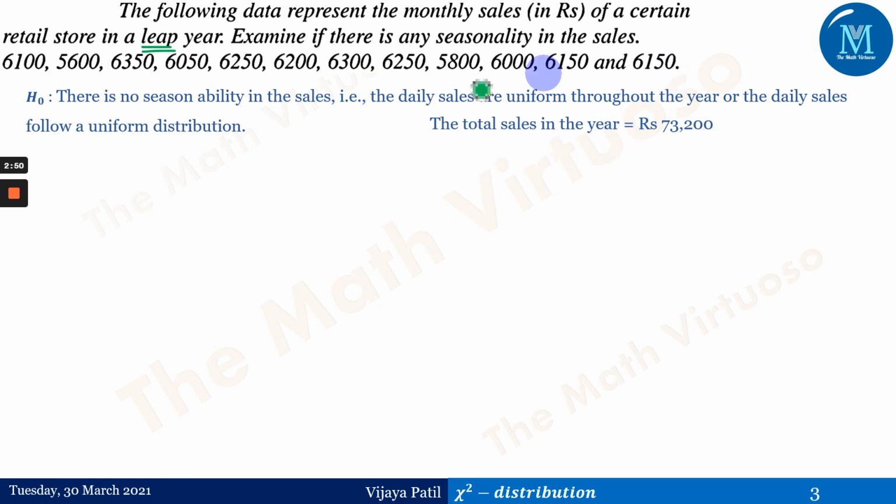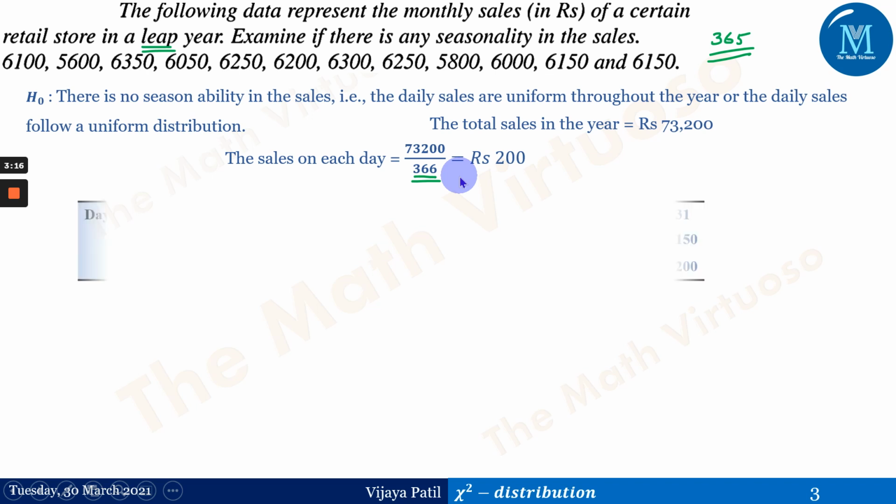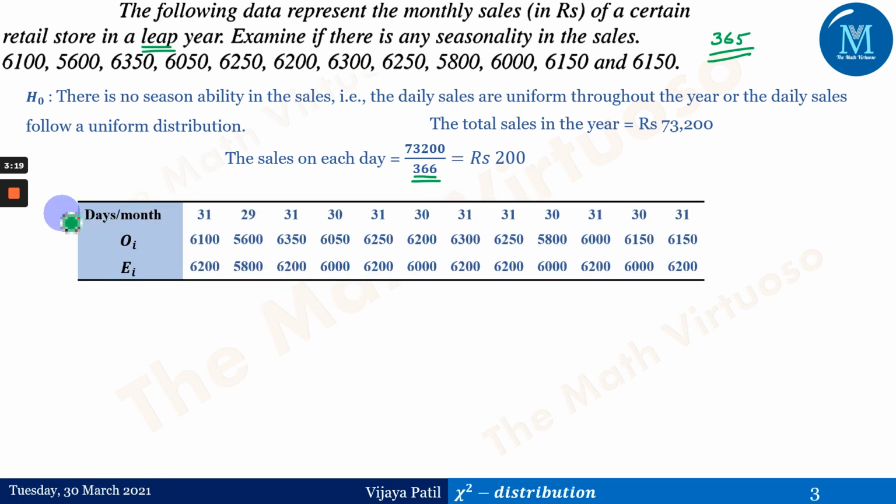Therefore, the total number of sales, that means addition of this 6100 till 6105, 6150 is 73200. Normally in a year, 365 days occur, but whenever it's a leap year, it happens 366 days in that particular leap year. So therefore, the daily sales of the particular year is 73200 divided by 366, that is rupees 200 per day. So therefore this table shows us the days per month, that is 31 in January, February, March, April and so on till December.